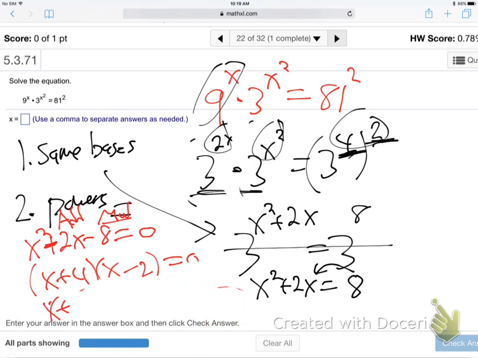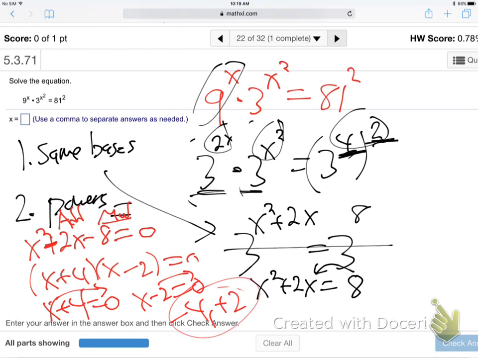So then x plus 4 is 0. X minus 2 is 0. John, I just copied the wrong sign over. So yeah, it's negative 4 plus 2. Thank you.